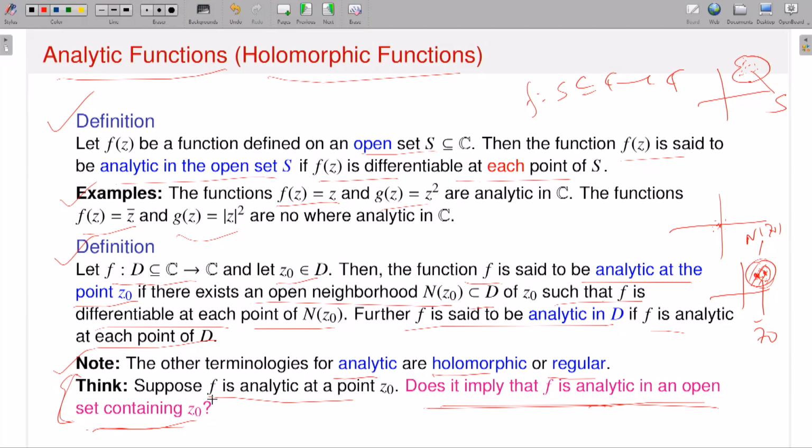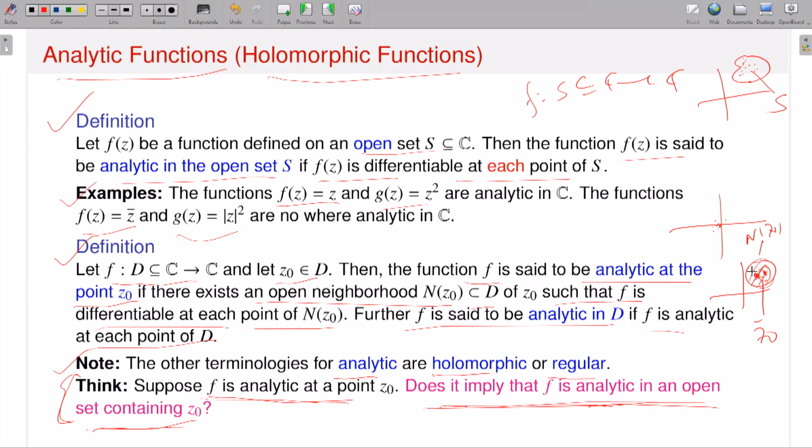So I can talk about differentiable at a point. Therefore you will have examples where my function is differentiable exactly at one point, like f of z is equal to mod z squared. However, you cannot have an example where your function f is analytic exactly at one point. No, you cannot have it. You have examples of analyticity on an open set. So that is why you should think about this problem. Even if my function is analytic at a point, it implies that f is analytic in an open set.